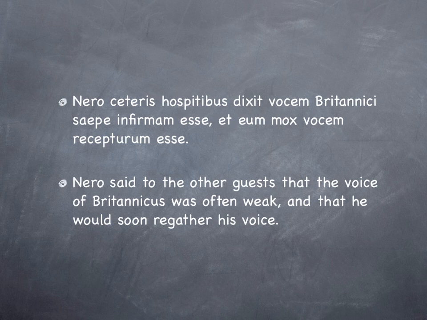Et eum, and that he, receptorum esse, future participle version, and that he, mox, soon, was going to recover or regather, I've said here, his vocem, his voice. If it said et se mox vocem receptorum esse, that would mean, again, and that he would soon regather his voice, but it would mean that Nero was soon going to regather his voice. But the eum tells us the subject has changed, and it's Britannicus who would soon regather his voice. Again, indirect statement.